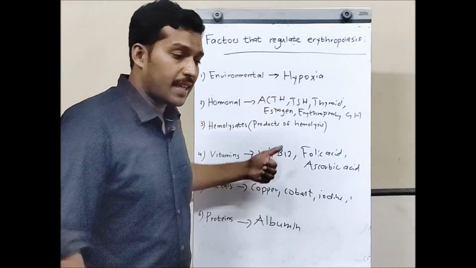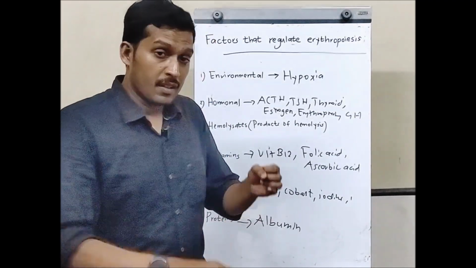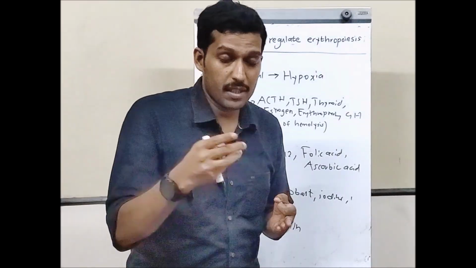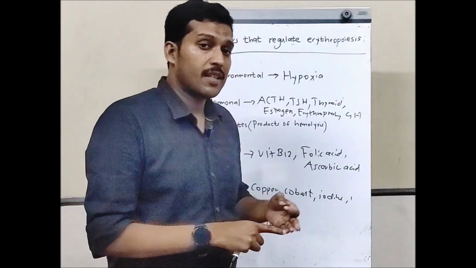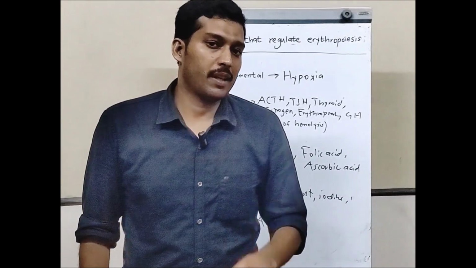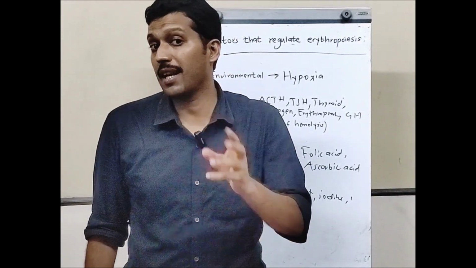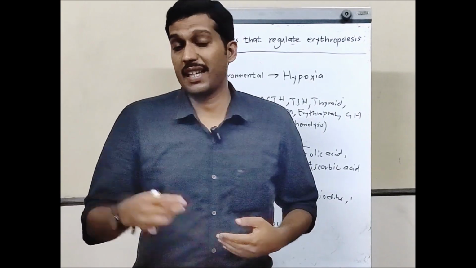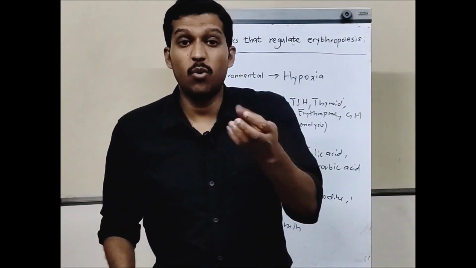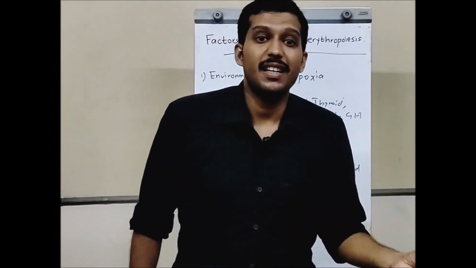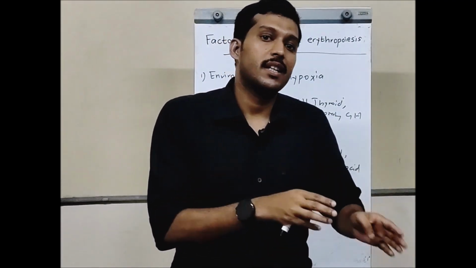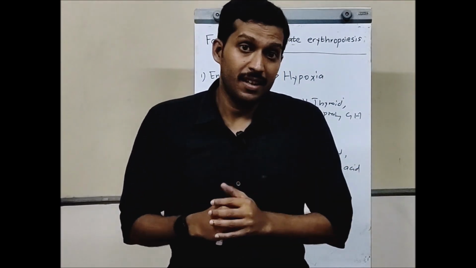So we have six categories that I have written on the board. The first one is environmental factors. Second is hormonal factors. We have hemolysates, that is nothing but the products of the hemolysis. We have vitamins, metals and proteins. Environmental factors, mainly it is hypoxia. Hypoxic hypoxia, at high altitude, there is a decrease in the oxygen content of the blood. The kidney can sense this decrease because it has chemoreceptors. The chemoreceptors can sense the decreased availability of oxygen in the blood. So it releases the hormone erythropoietin that stimulates erythropoiesis, increasing the RBC count.